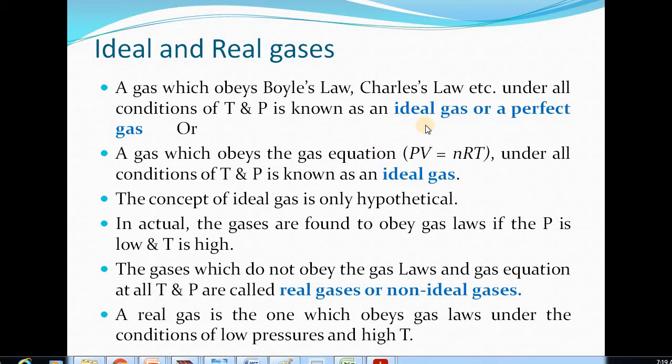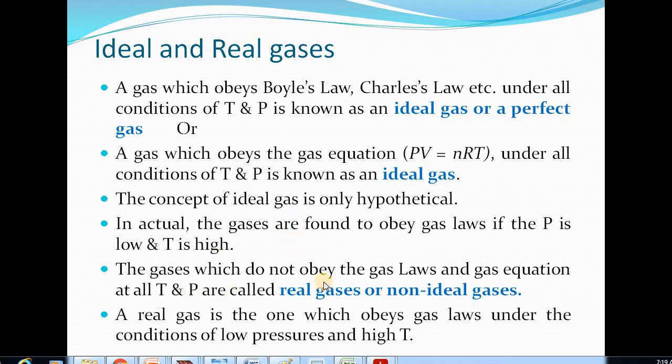Now, the concept of an ideal gas is only hypothetical. In real life, we are not having any ideal gas. We can have the gases which are having behavior near to the ideal gas, but there is no ideal gas here. In actual, the gases are found to obey gas laws only if the pressure is low and temperature is high. Under these conditions, the behavior of real gases is similar to the ideal gases.